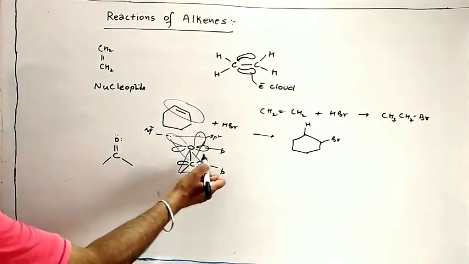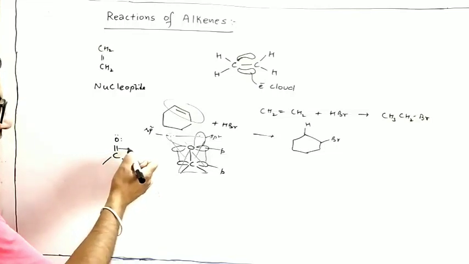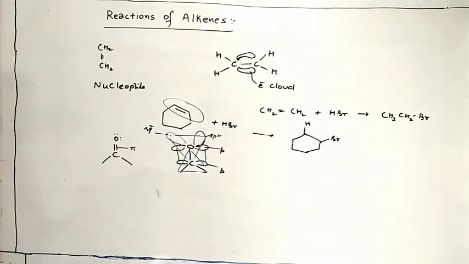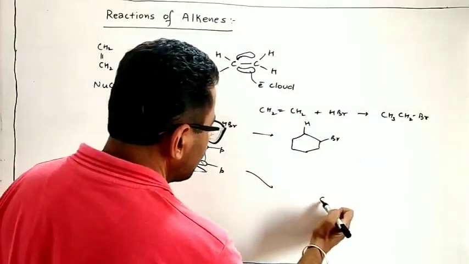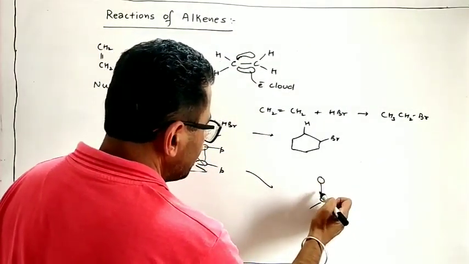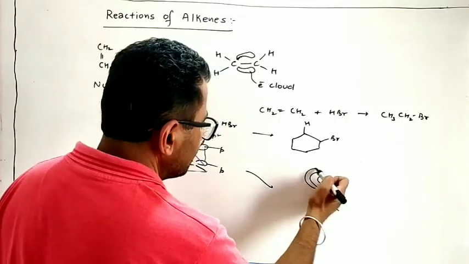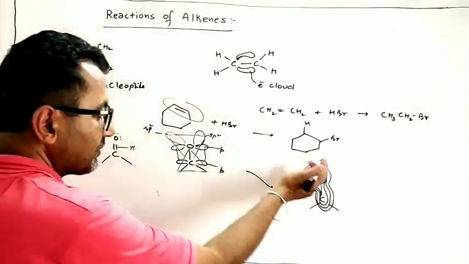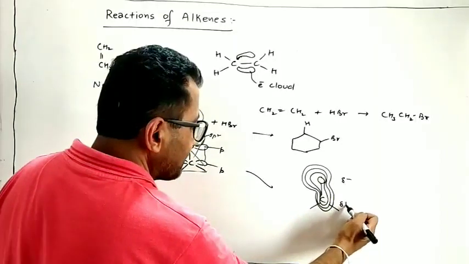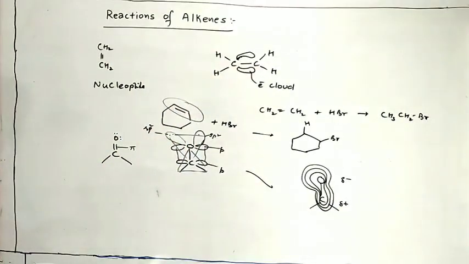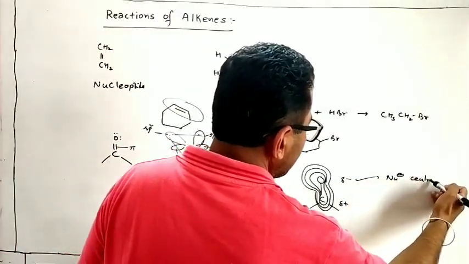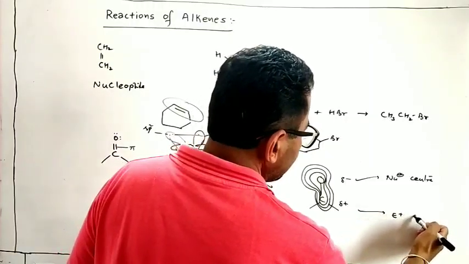Now there is a pp overlapping due to which this pi bond is formed. But because oxygen is more electronegative, the electron cloud will be more towards oxygen. You can draw a structure like this. So here is oxygen. So the electron cloud shifts more toward oxygen. So oxygen gets negative charge, carbon gets partial positive charge. So your oxygen is a nucleophilic center, and your carbon is electrophilic center.